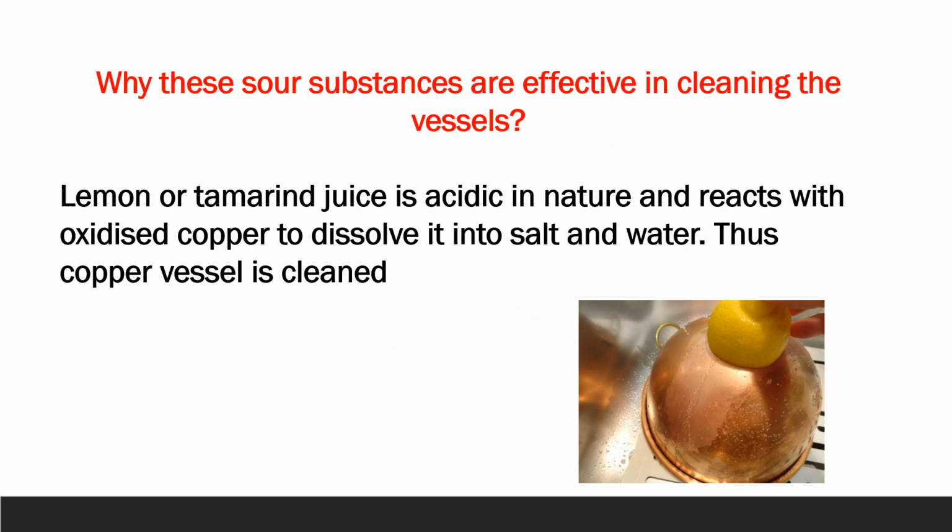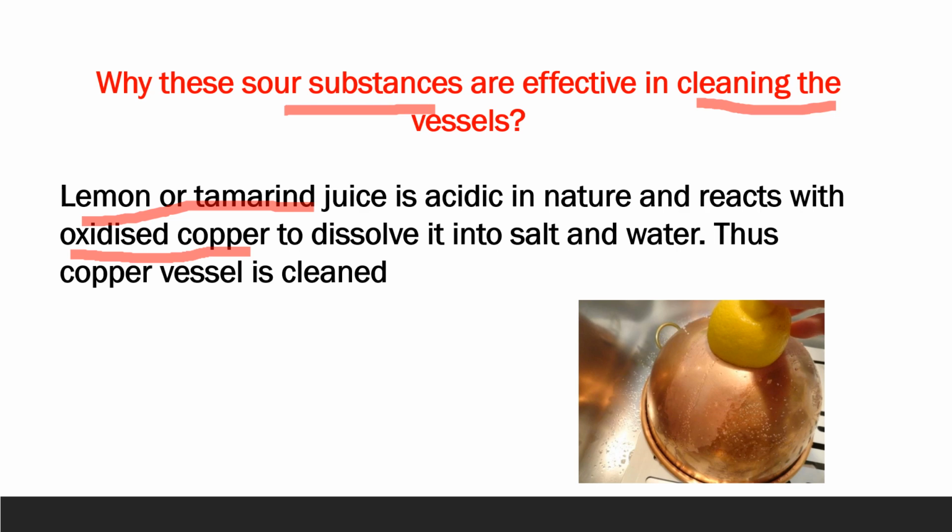Now one more question arises here. Why are these sour substances, meaning lemon or tamarind juice, effective in cleaning copper vessels? And the answer is, lemon and tamarind juice are acidic in nature and they react with the oxidized copper. The copper utensil, you must have observed, develops a blackish coating and because of that it loses its shine.